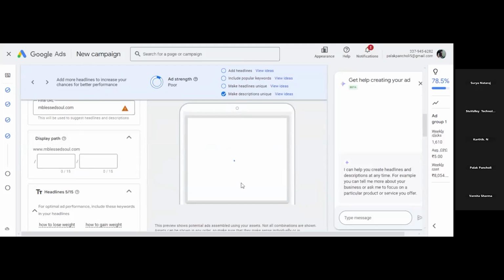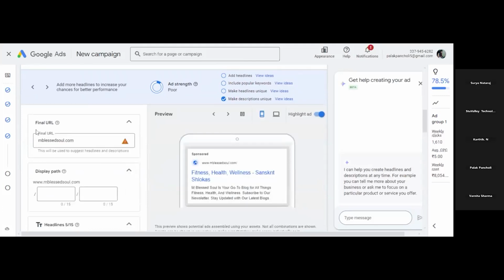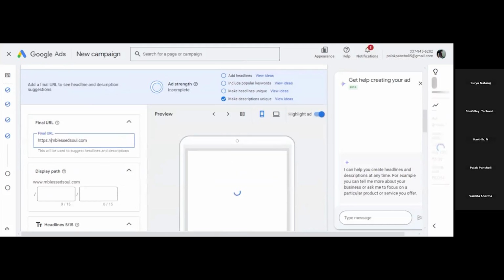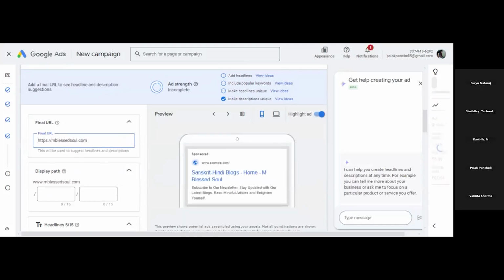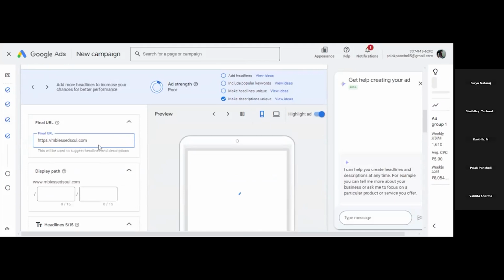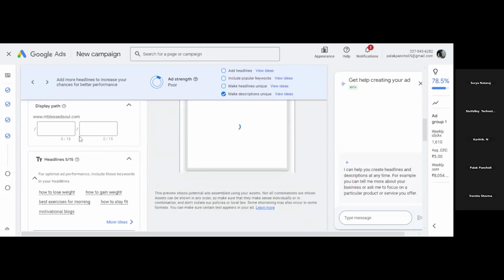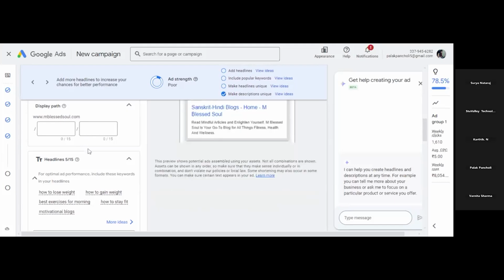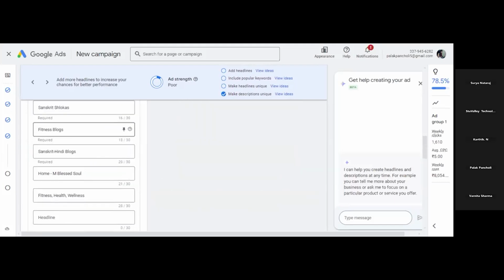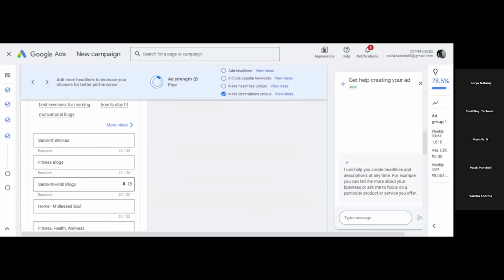First of all, we need to write the final URL along with the https. The final URL is your landing page where you want to divert the traffic. So this is my final URL. In the display path you can add another URL of your website. I'm leaving it.